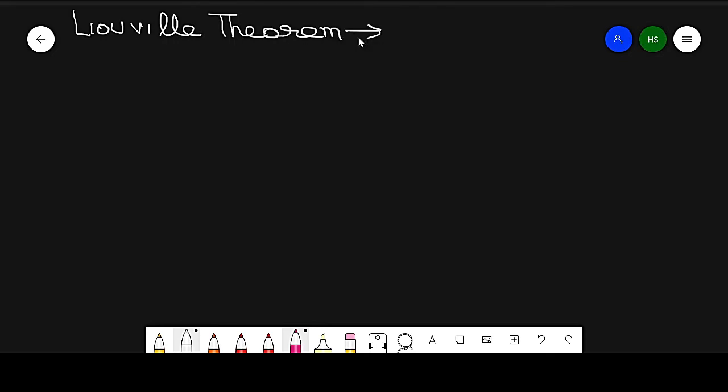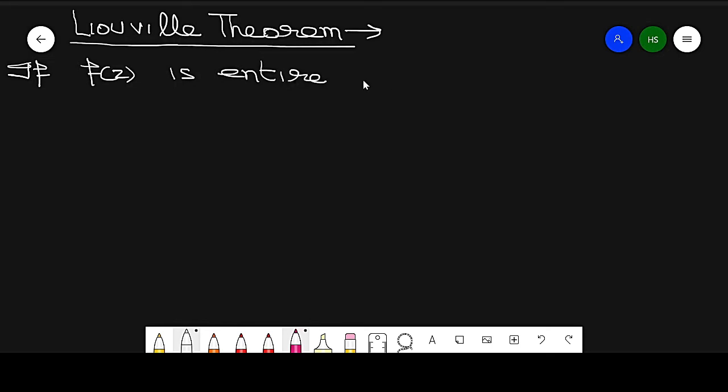Now what is the statement of this theorem? The statement is, if a function f of z is entire and bounded, entire meaning analytic, and bounded meaning bounded, then f of z is constant.